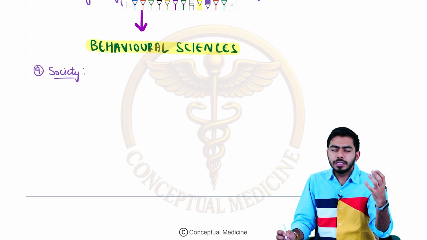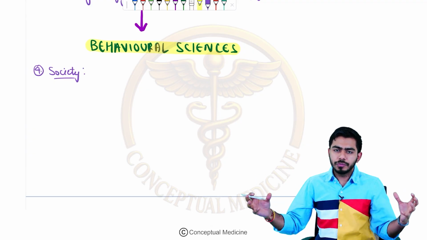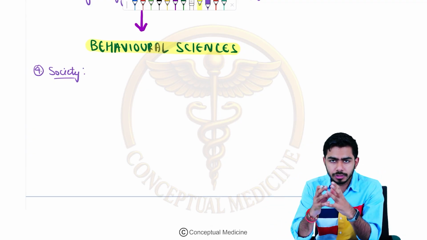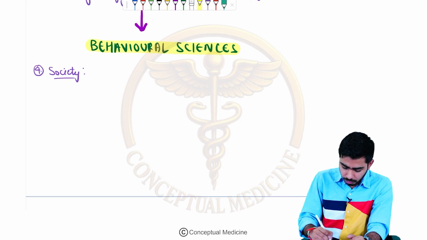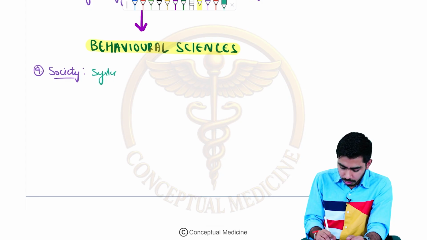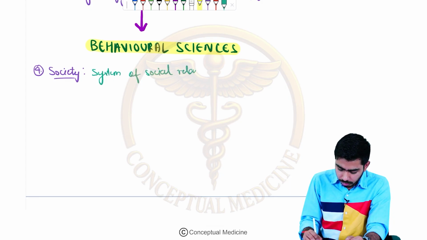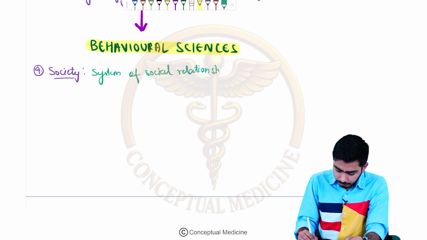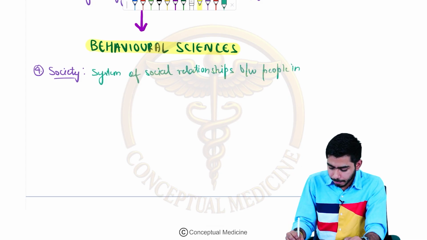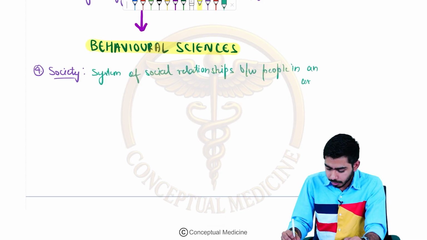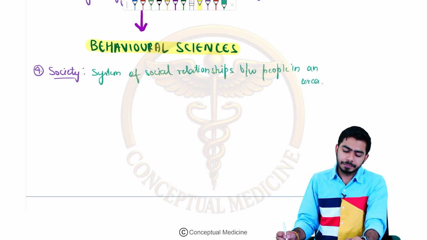Basically, society is a system of social relationships between the people in an area. That is the society, right?